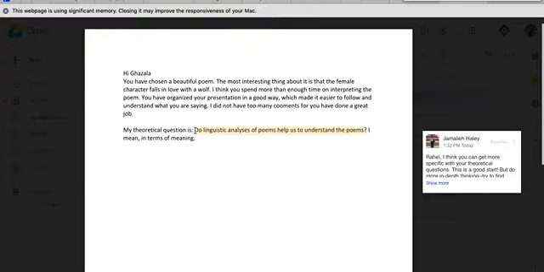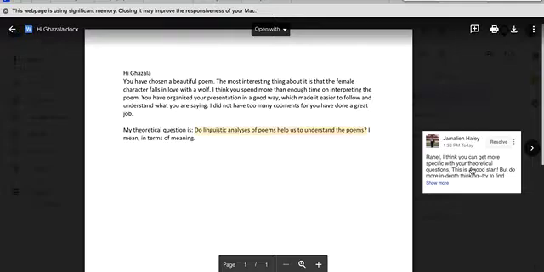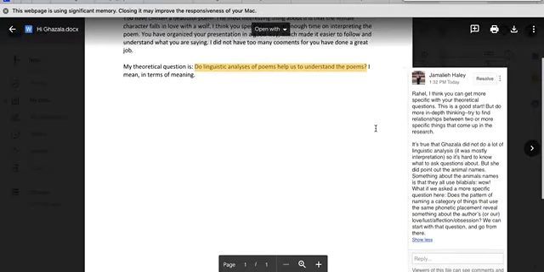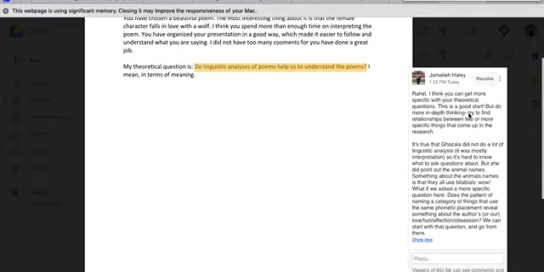It's not very specific, and it's also a yes or no question that we could answer pretty quickly, probably, and we could answer using anybody's poem. But I think that we can turn this into a theoretical question that is possibly more specific to Ghazala's poem and analysis. Okay, so I said over here to Rahel, it's a good start.